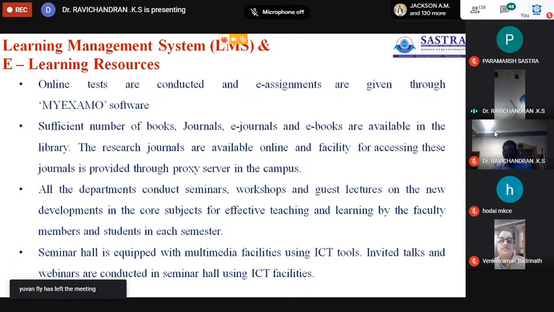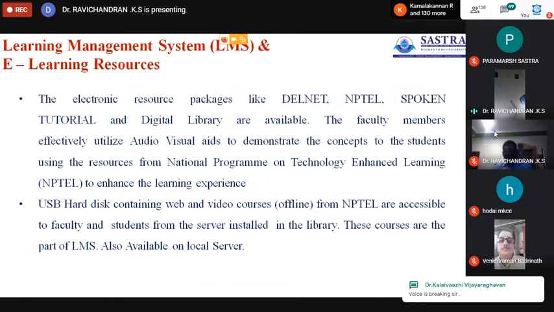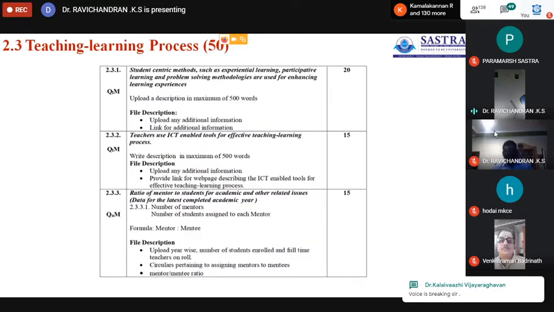Nowadays, with Skype or Zoom and a lot of open source mechanisms available, we can get lectures from eminent speakers from any corner of the world. Okay, so the ICT enabled things are also useful for the teaching learning process.